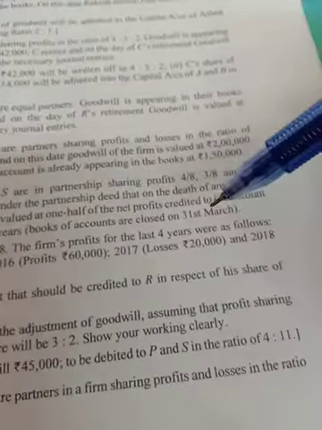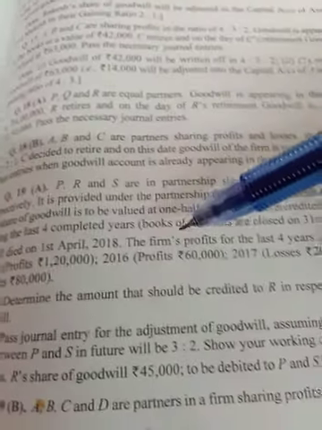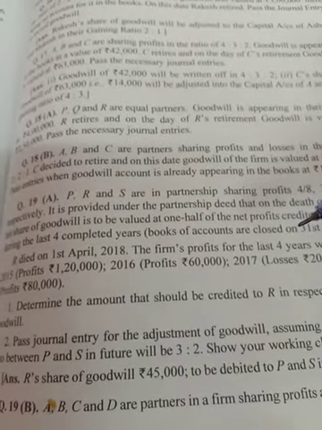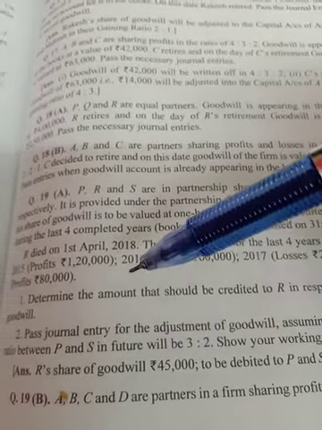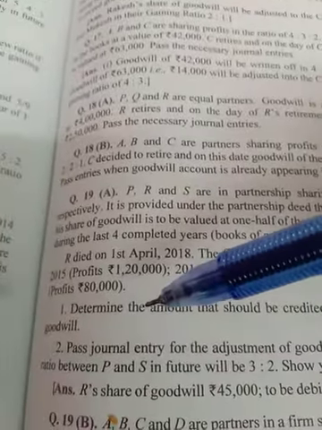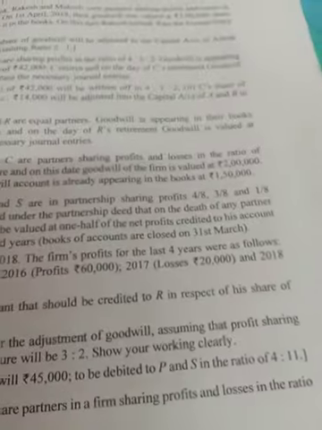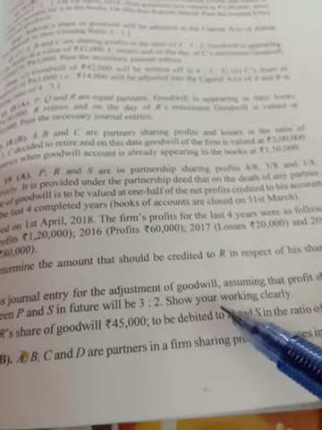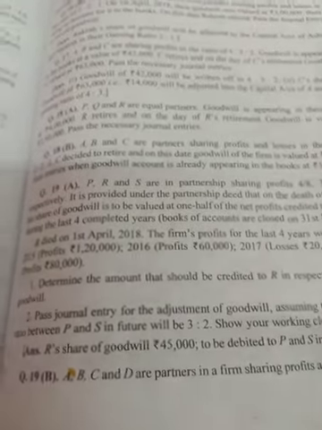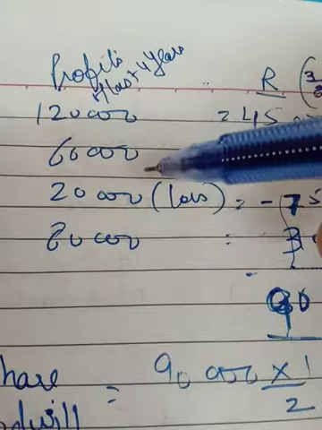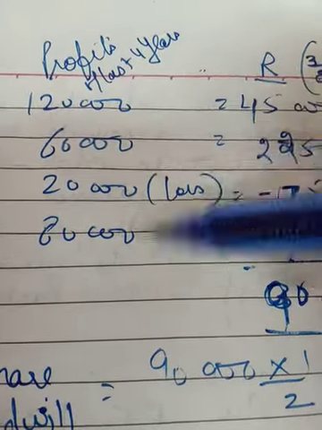The firm's profits for the last 4 years were as follows: there is a profit, then a loss, then a profit. In 3 years there is a profit, and in 1 year there is a loss. Determine the amount that should be credited to R in respect of his goodwill. Pass the journal entry for the adjustment of goodwill among the partners, assuming that the profit sharing ratio between P and S in the future will be 3:2. Show your working clearly. So this is the question that we have to do. These are the profits of the last 4 years: profit, loss and profit.